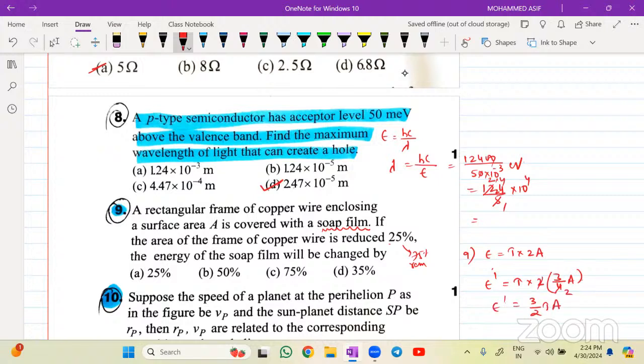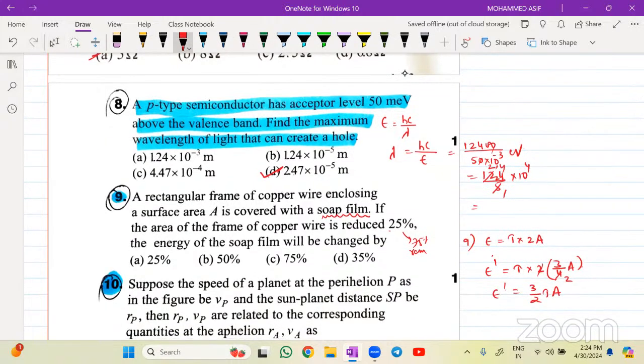It's asking me the percentage. In terms of percentage it is asking, so how will you find the percentage? Percentage is equal to the value of this one is 3/2 and this one is right now for me 2A. How much will it be, beta? It is asking the percentage decrease. If we are reducing the frame area, it will decrease. So percentage decrease will be equal to E minus E dash divided by E. Actually it is final minus initial, but it is decreasing, so I am writing it reversed.